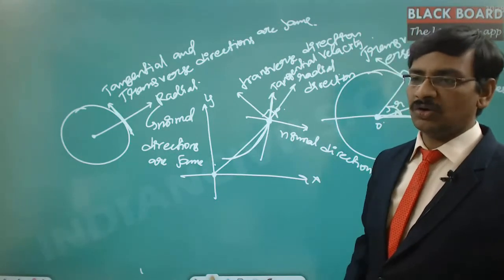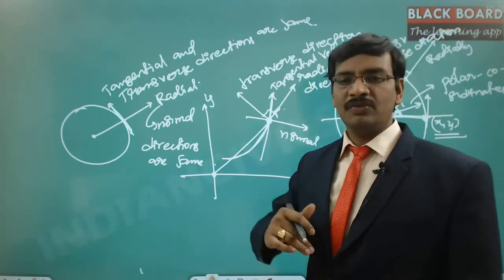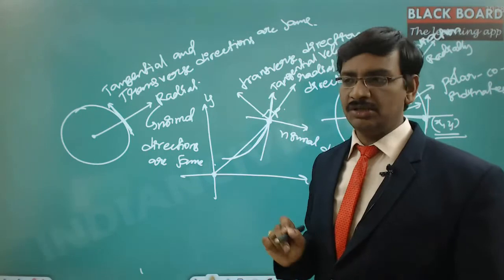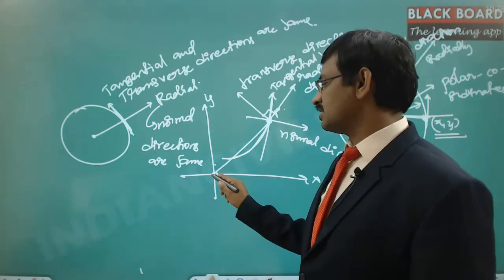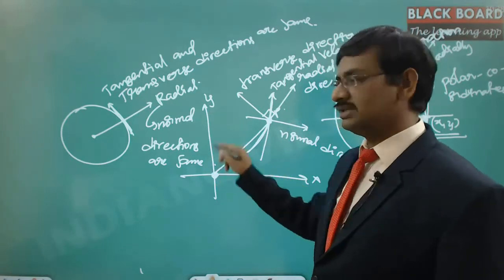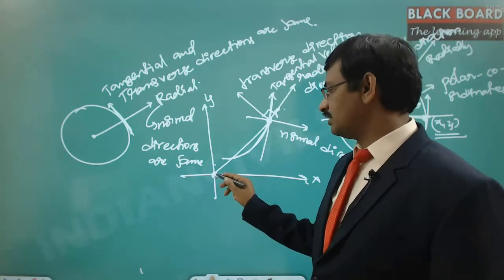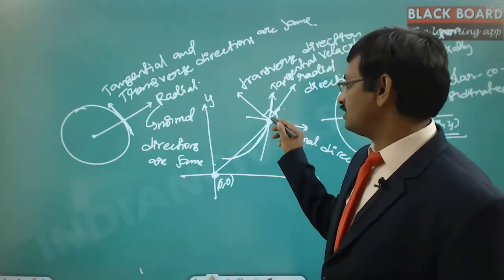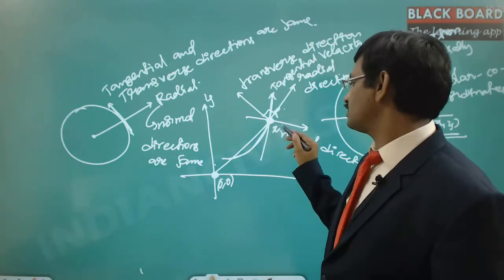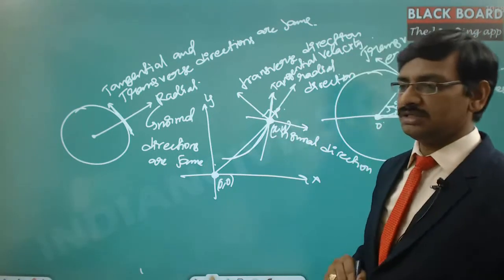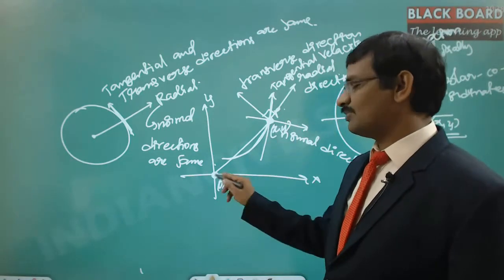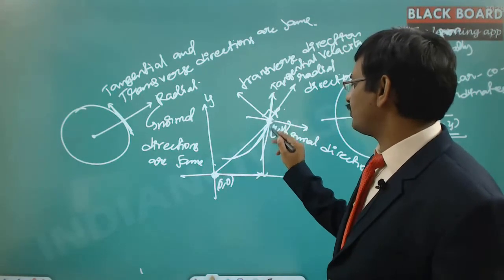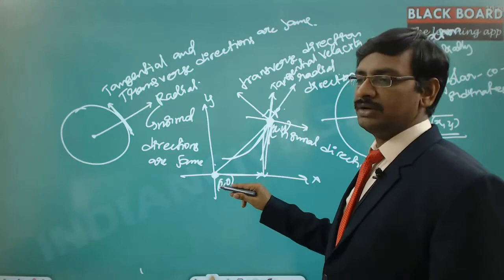When we define the polar coordinate system, whenever we want to define any coordinate system, we need to start with an origin where the location is 0, 0. In the Cartesian coordinate system, this is the 0, 0 location. This is the x direction and this is the y direction. Starting at this point, x is 0 and y is 0. If you want to represent another point, it is represented as x comma y in Cartesian coordinates, which says that to reach this point from the origin, you travel in the direction of x for a distance of x, and in the direction of y for a distance of y. Hence, you will reach from point A to point B.